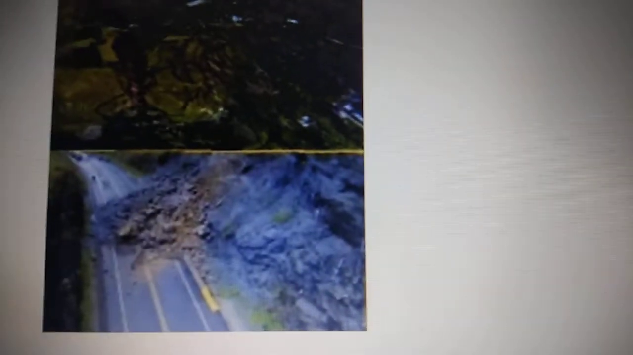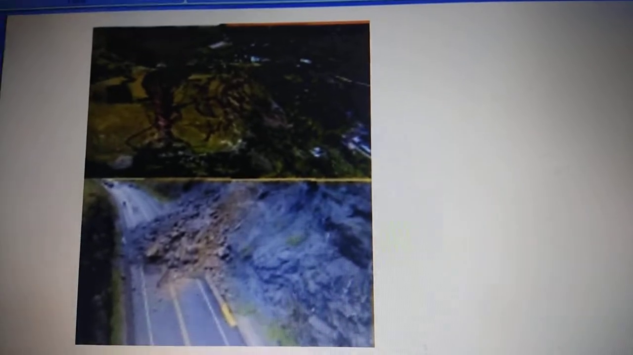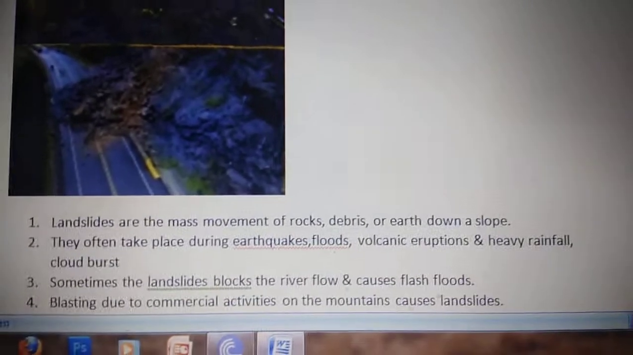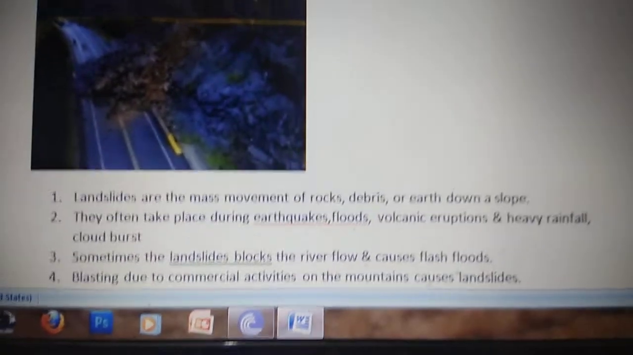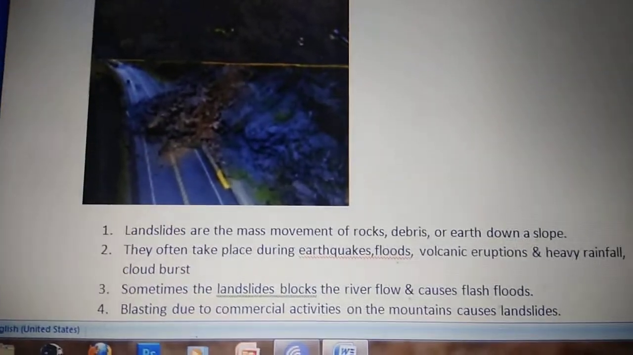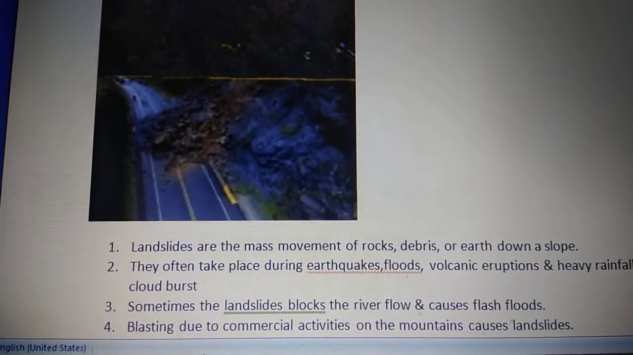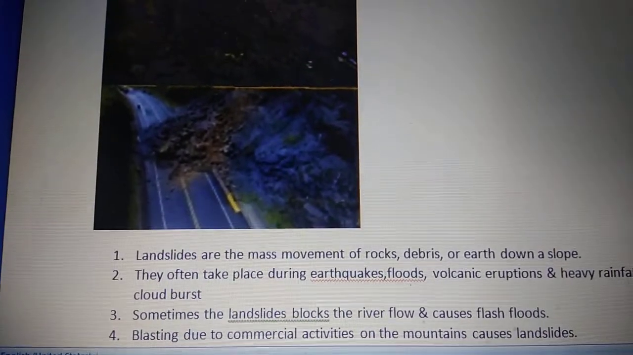Now, what are the reasons for landslides? They could be earthquakes, volcanic eruptions, heavy rainfall, cloud burst, or floods. All these are the reasons for landslides. Now, sometimes these landslides, as you can see here, block the road. And sometimes they even block the river and cause flash floods. Suddenly that area will be flooded because the land has blocked the river.